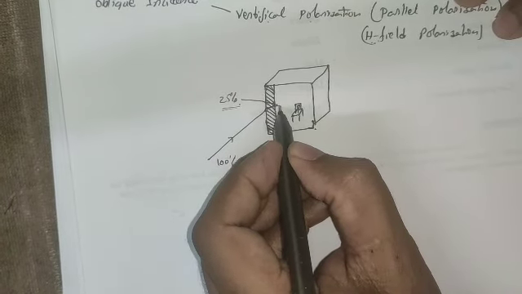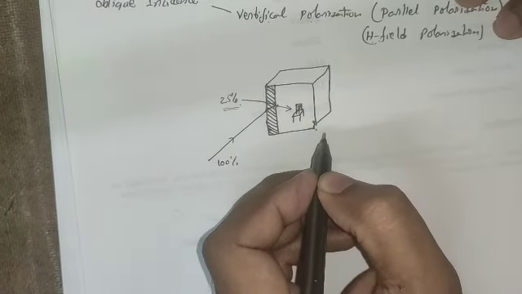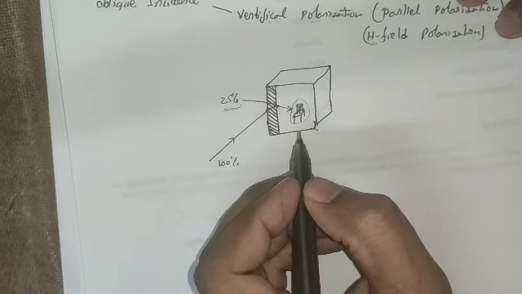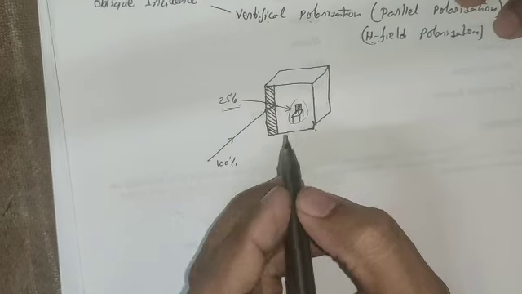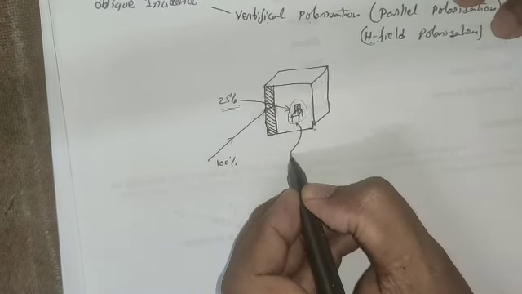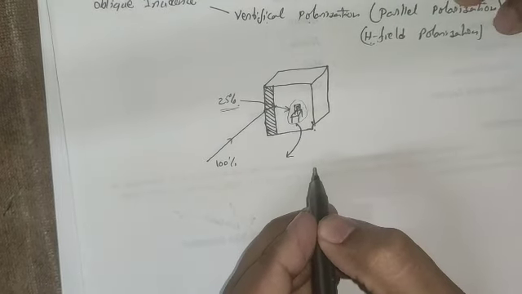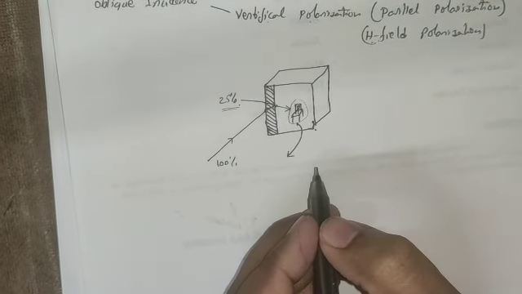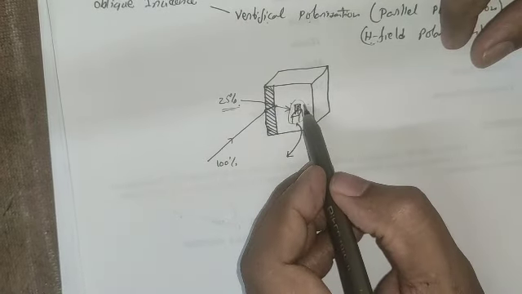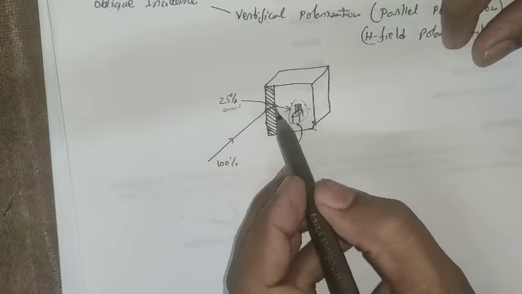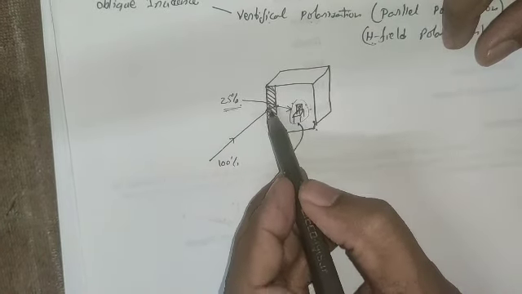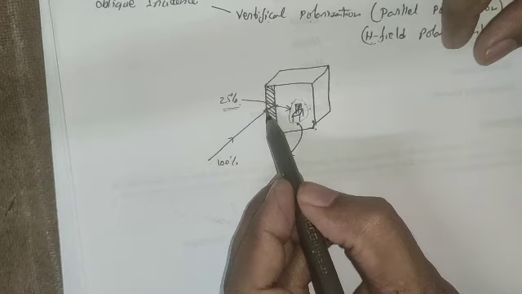Then this 25% of energy reaches you. That means you feel a very weak signal in your mobile phone. So in order to achieve better strength, you come out of this living room. If you feel a very weak signal inside your room, that is due to the concept of the skin depth.